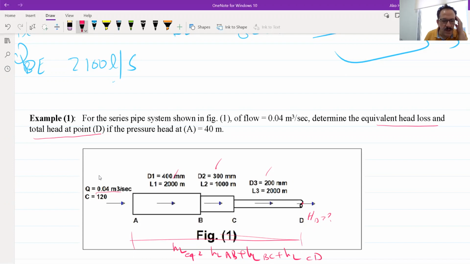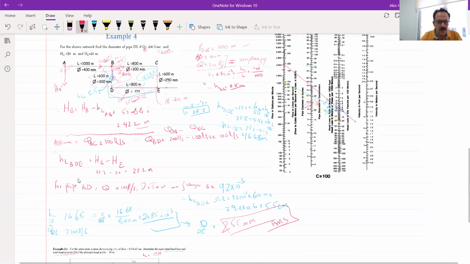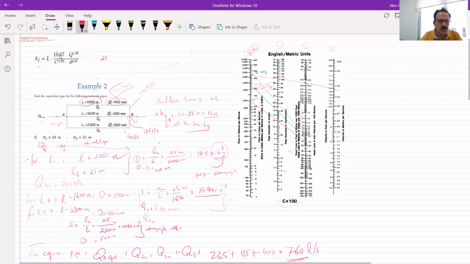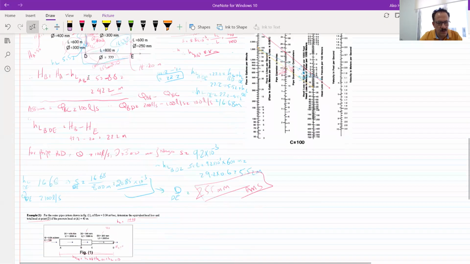Remember that the pipe C is 120, so you cannot use the Williams-Hazen nomograph. You have to use the equation, which is equal to 10.67 divided by this, this is the equation, 10.67, yeah, this one, Q, D, C, L. You can use this one.